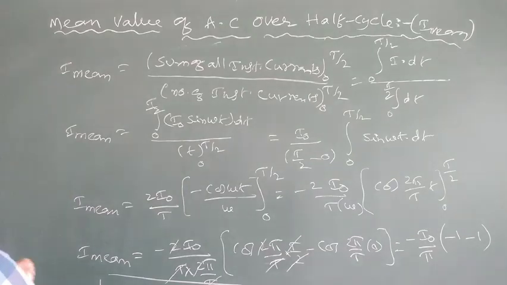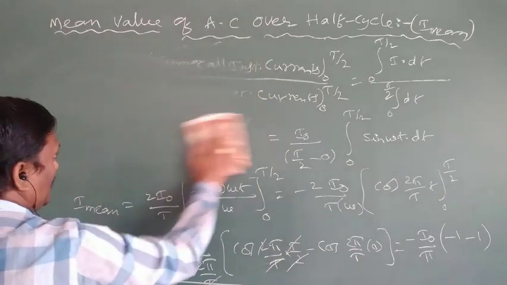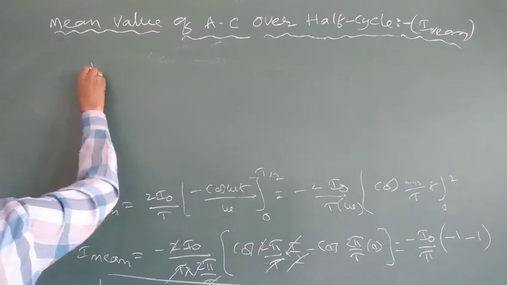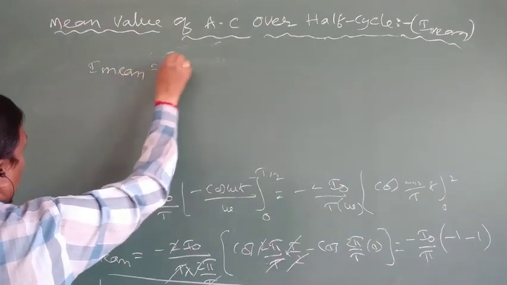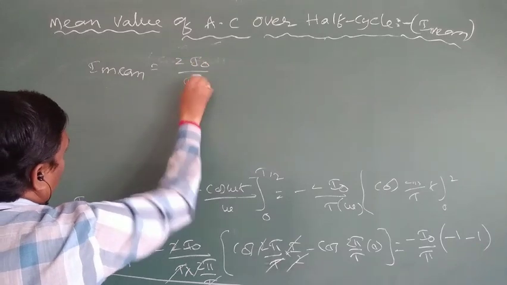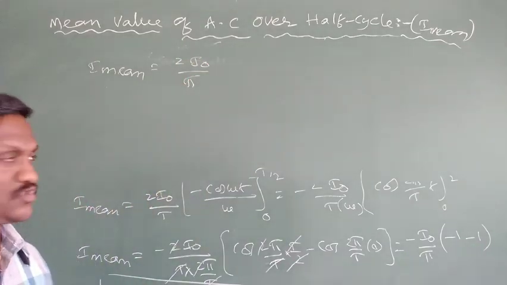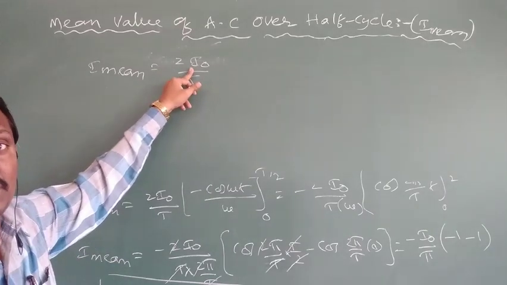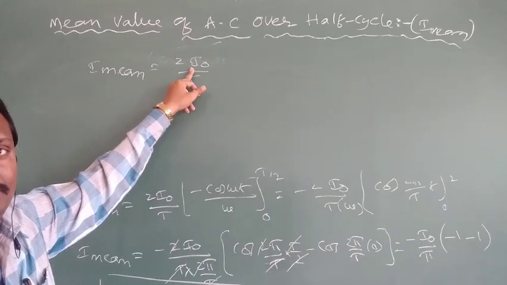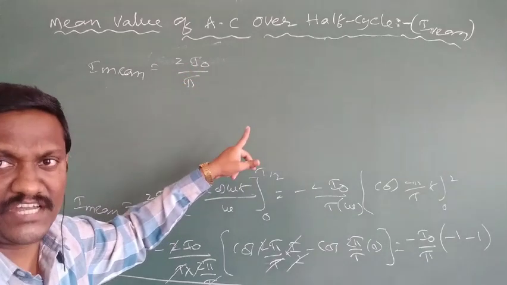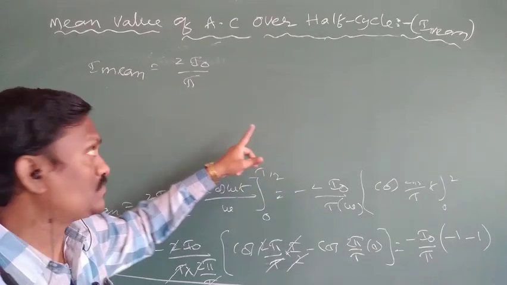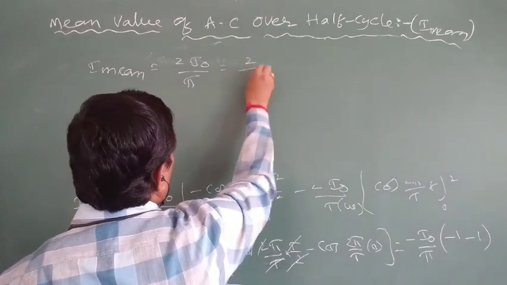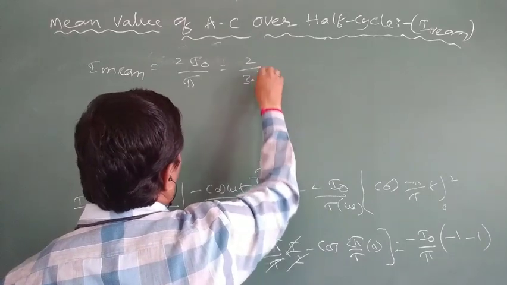So finally, the mean value of AC is always taken over a half cycle. Our final expression: the mean value of AC over a half cycle is equal to 2 I naught by pi. 2 is a constant, pi is also a constant, 3.14. I naught means the peak value of current or maximum value of current. Out of different instantaneous currents, the one that is maximum is called the peak value.